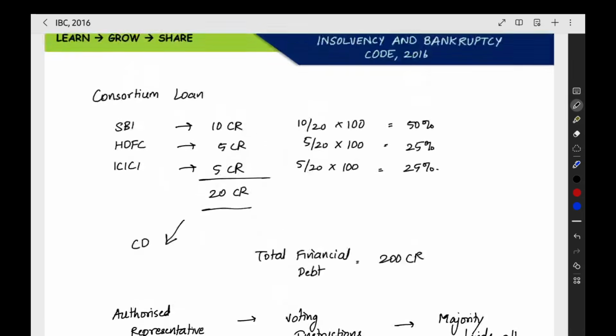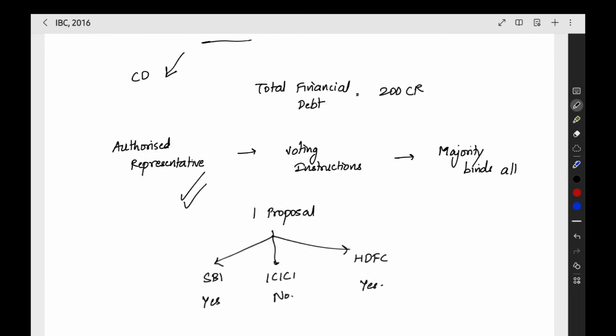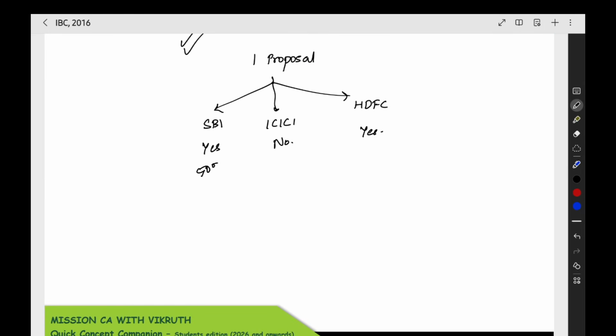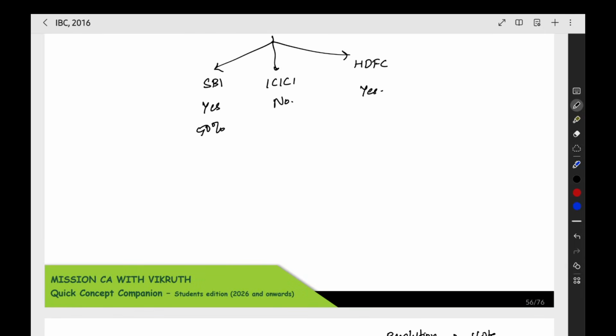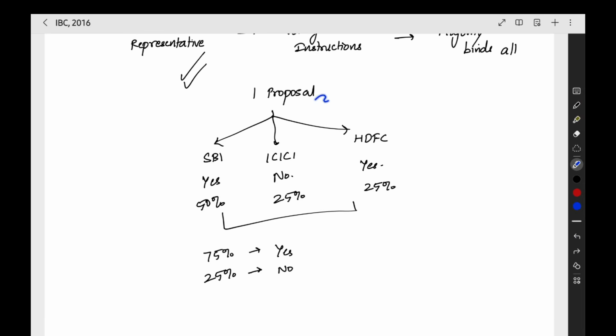Now here if you see, State Bank of India has 50% out of this 20 crore. ICICI has how many percentage? 25, 25. So here how much percentage said yes? 50 plus 25, 75 percentage said yes and 25 percentage said no. So this is the status for this particular proposal.